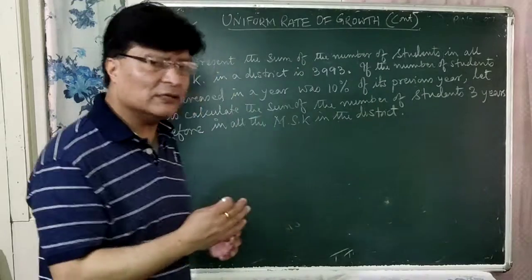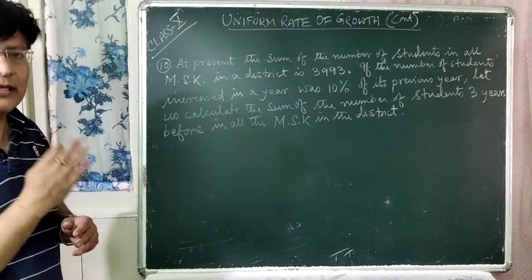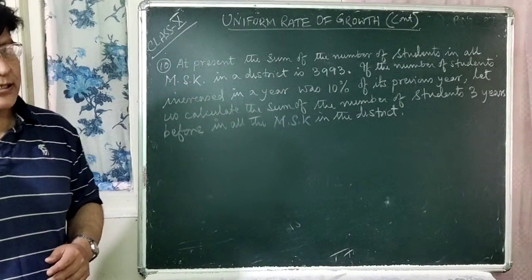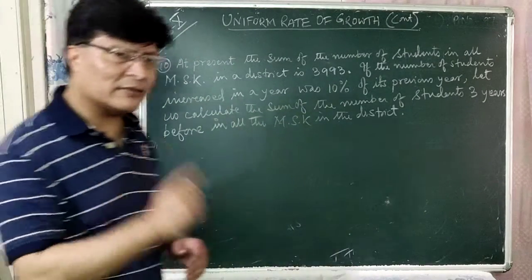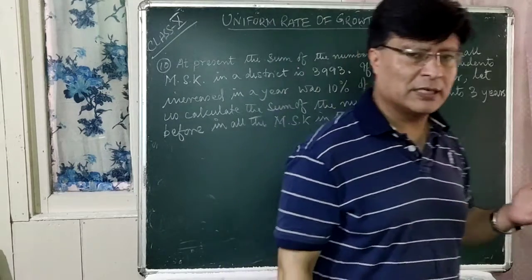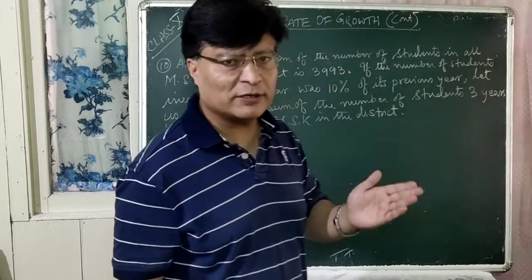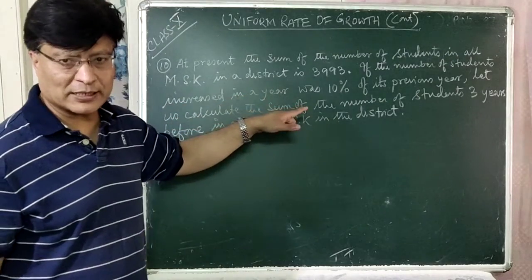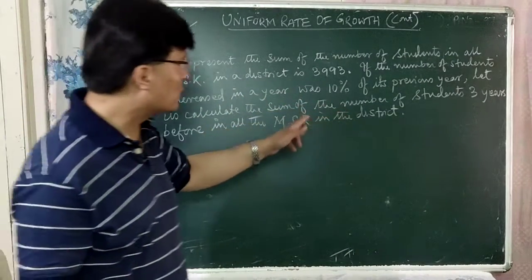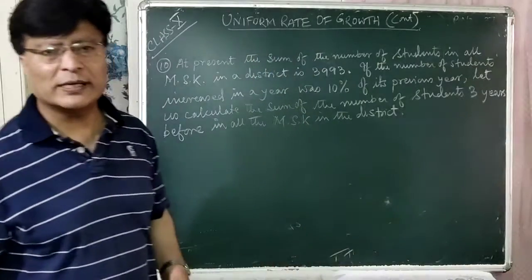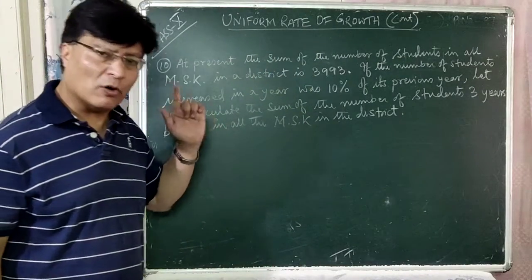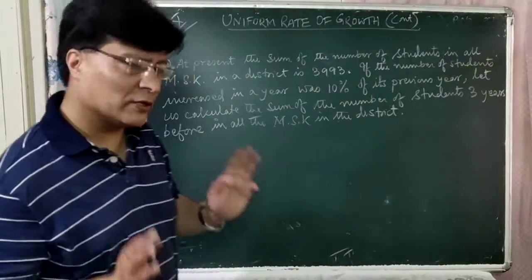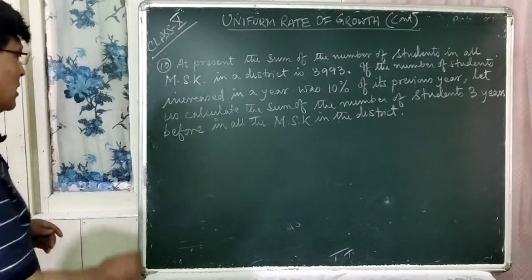So you have to find out the number of students 3 years before in all the MSK in a district. Okay, that means you have to find out the initial value, that is V0. So what is the rate of increase of students per year? Rate of increase of the number of students per year is what? It is 10% of the previous year. So you have to find out the number of students 3 years before in all the MSK in a district. Is that clear now? So let's do this question now.